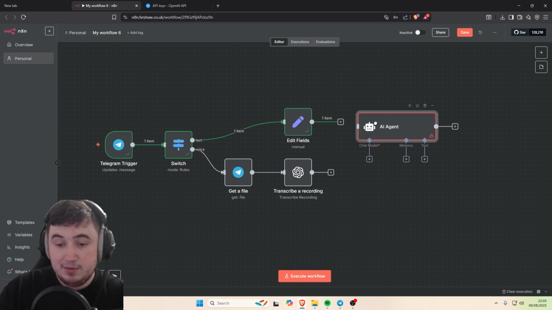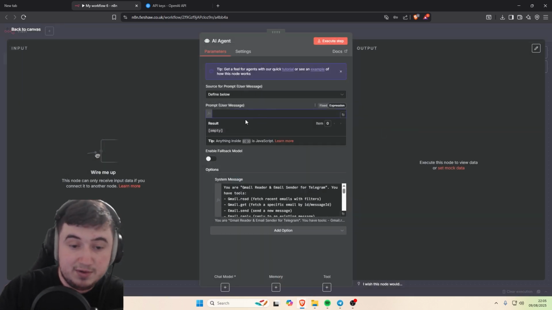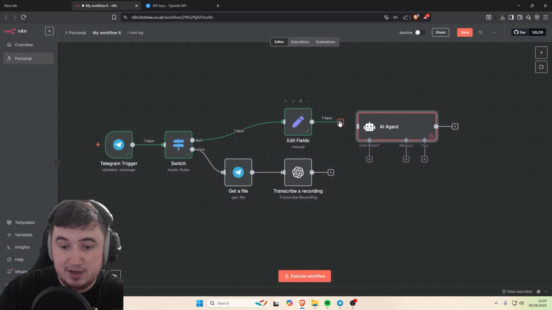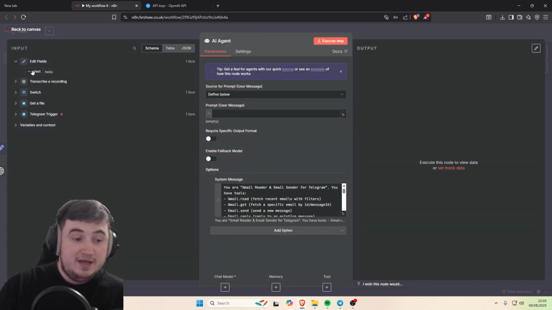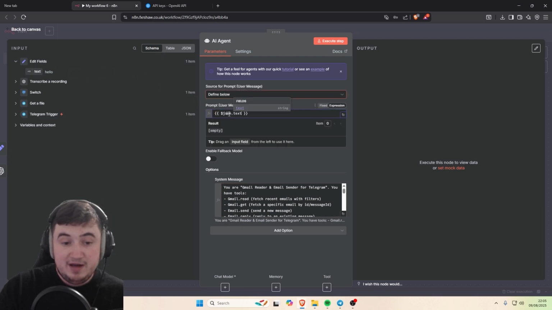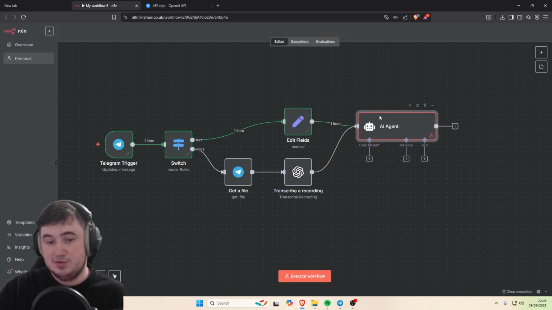So I'm going to copy this from our other workflow, but inside of this, you want to put for the user prompt, the user message, where I'll quickly link it up, boom. For the prompt, you just want to add the output from your edit fields, and then this will output as json.text. Now the good bit is that the output from transcriber recording is also json.text, which means that no matter what input it receives, it'll always work.